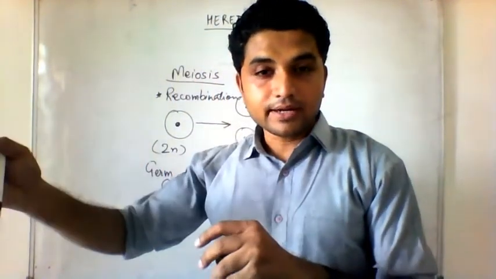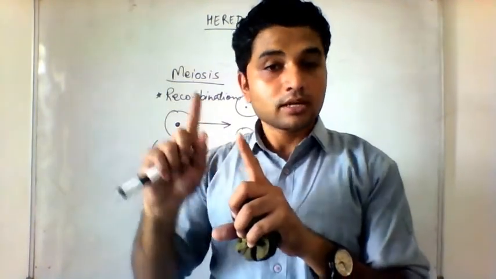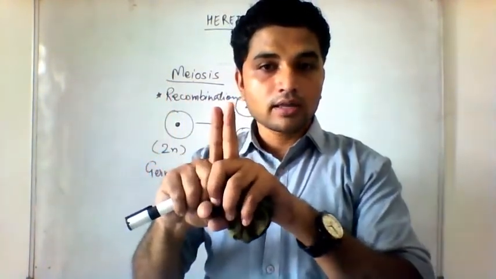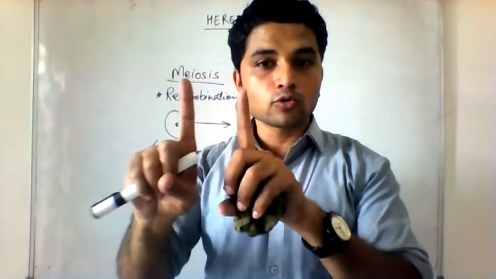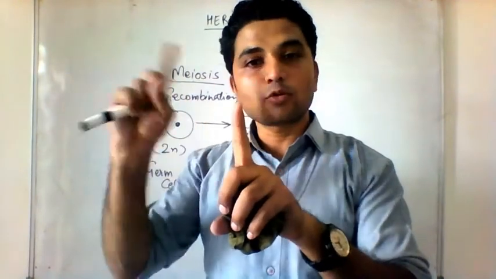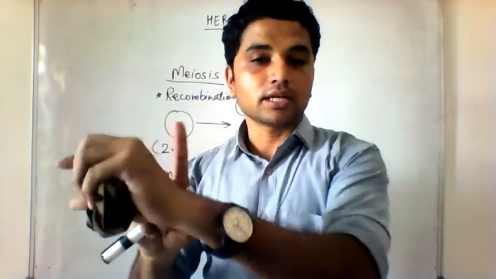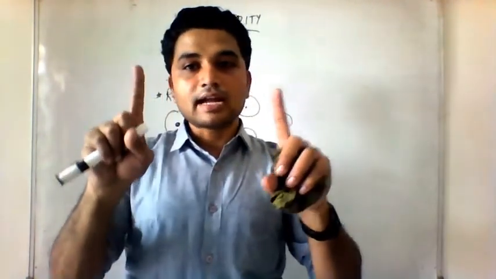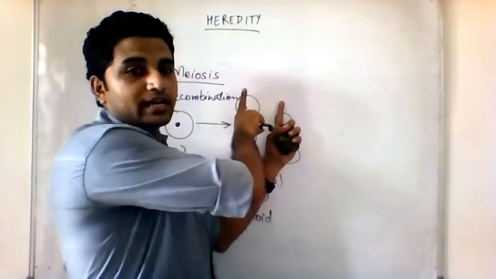The parents are doing meiosis. Remember again, the reproductive parts in the parents are doing meiosis. Now parents have some chromosomes. Now these chromosomes are going to cross over, and when the crossing over is over, you will get 2 chromosomes which are not similar to the parents. Some parts are similar, others are different. So now we have two different types of chromosomes, and one chromosome will go in one gamete, the other chromosome will go in the other gamete.